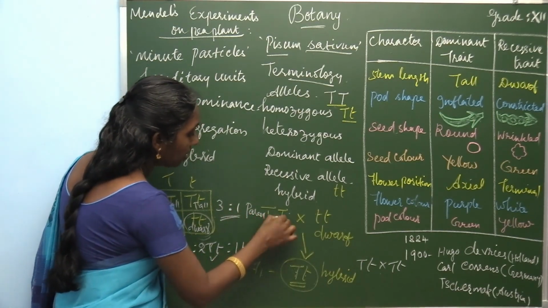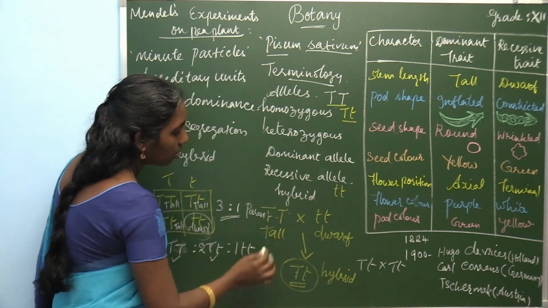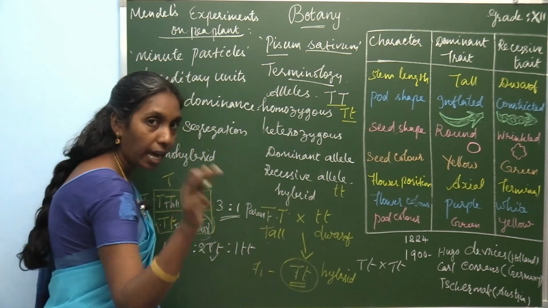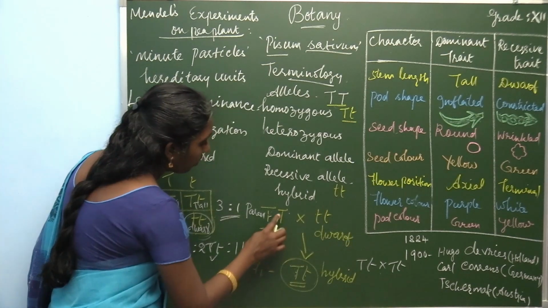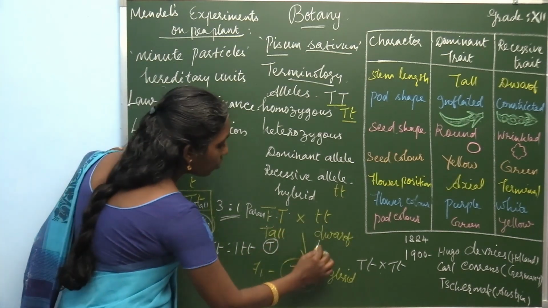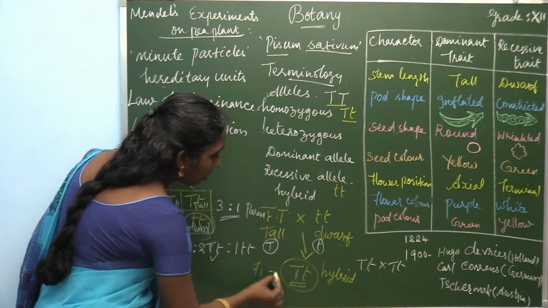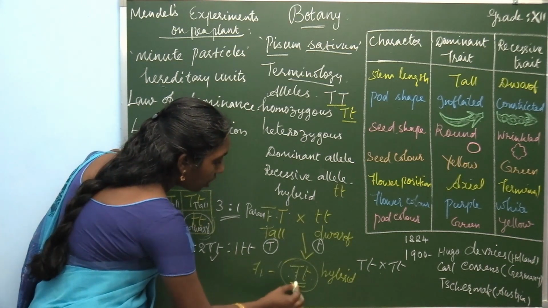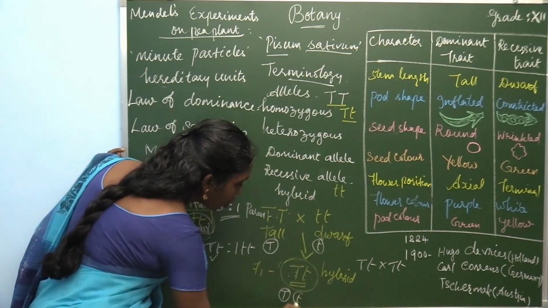In a parent with capital T capital T, both gametes carry capital T. In the parent with capital T small t, the gametes available are capital T and small t.